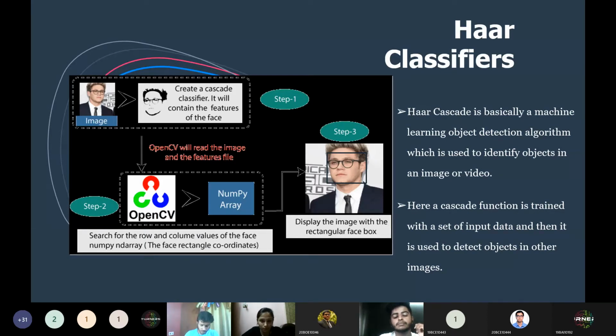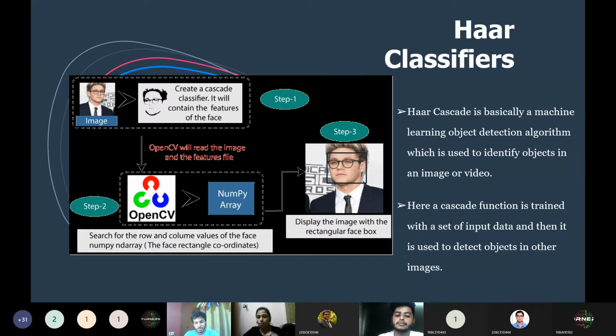This is a very good image to explain the process. Please pay attention. What the algorithm does is it creates a cascade classifier which contains the features of the face. One very good thing that we studied in the last slide as well: OpenCV already has this classifier pre-trained, so we don't have to train it. We just need to call it in our program and the classifier is ready with us.